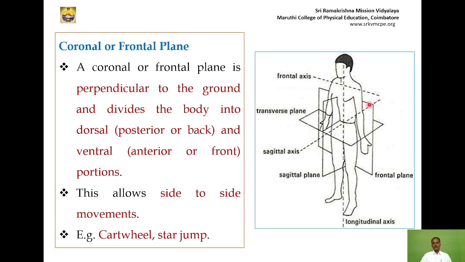The anterior and posterior. What is the example? The cartwheel. If you try to do the cartwheel, the position should be lateral. That movement is called the frontal plane because the body moves laterally. It goes along the frontal plane. It divides the body into front and back. That's why this is called the frontal plane.